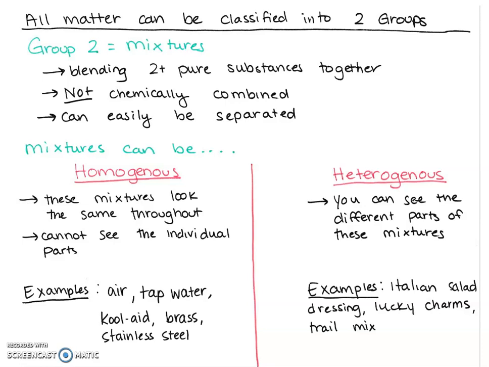So if I have two of the same atom bonded together, so two oxygen atoms bonded, that's considered a molecule. But if I have two different atoms bonded together or more, so two H's and an O to make water, so two hydrogen atoms and one oxygen, that's called a compound.